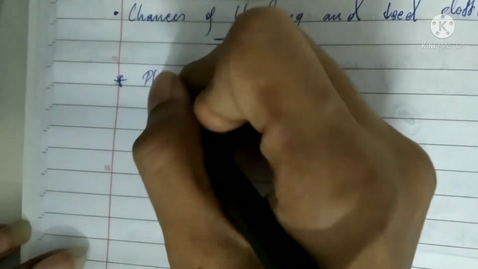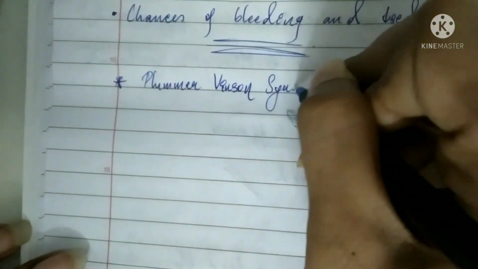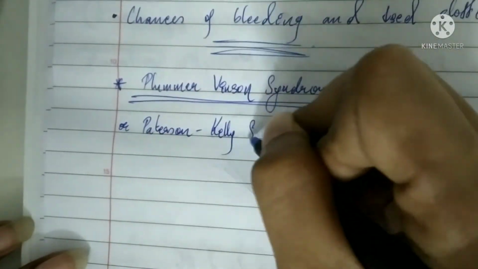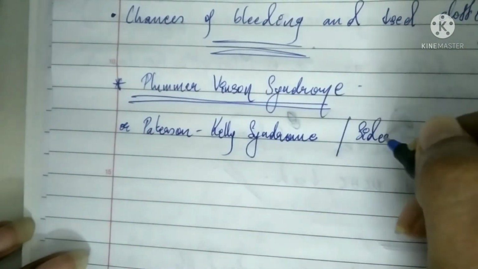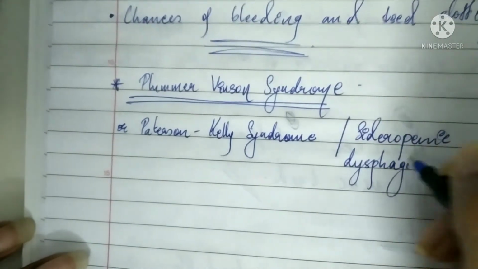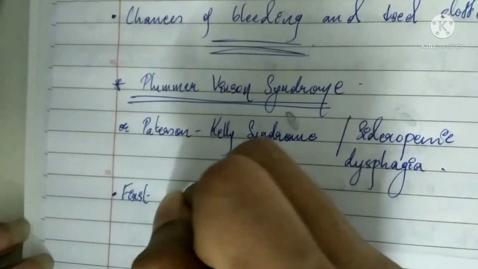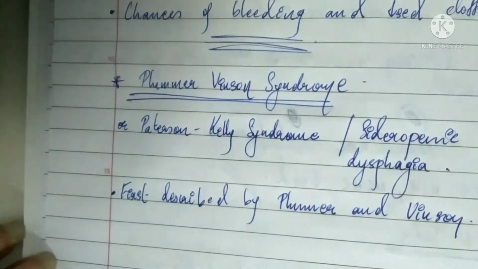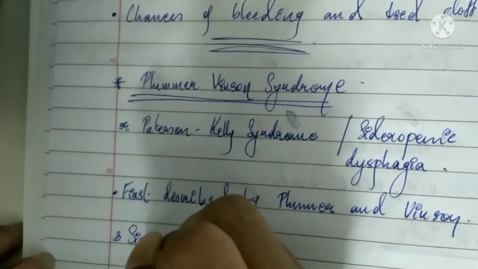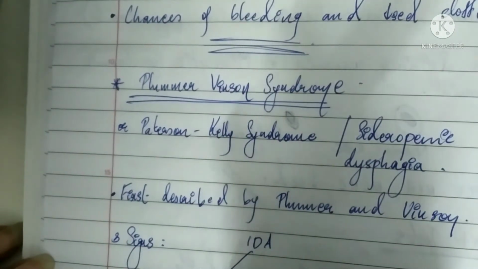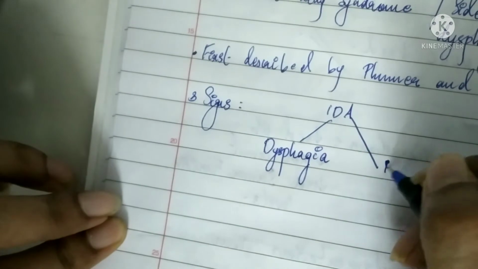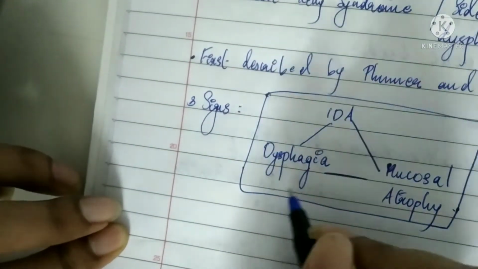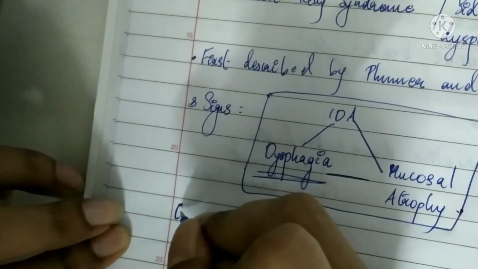Next, we are going to discuss a very small topic which is Plummer-Vinson syndrome. Plummer-Vinson syndrome is also called Patterson-Kelly syndrome, or also known as hydropenic dysphagia. This was first described by Plummer and Vinson, and thus the name. It is mainly characterized by three important features: iron deficiency anemia with dysphagia and mucosal atrophy. These are the three very important features of Plummer-Vinson syndrome.